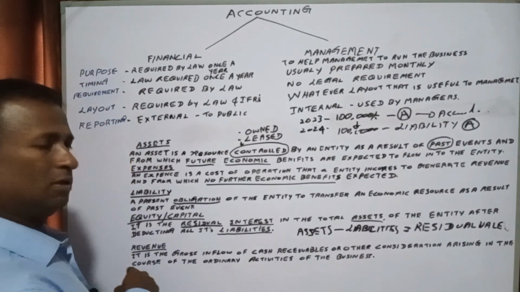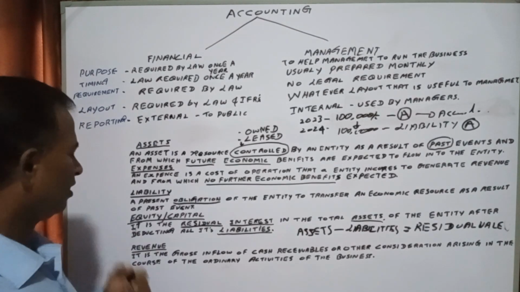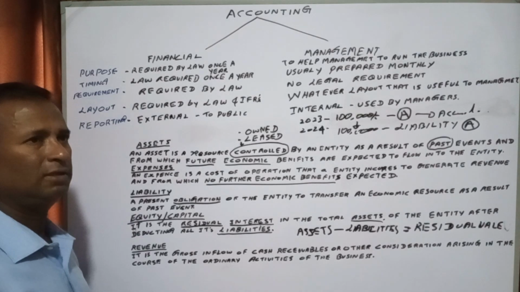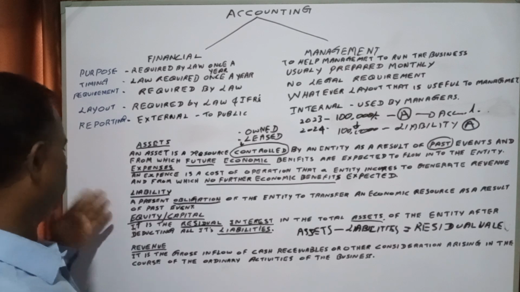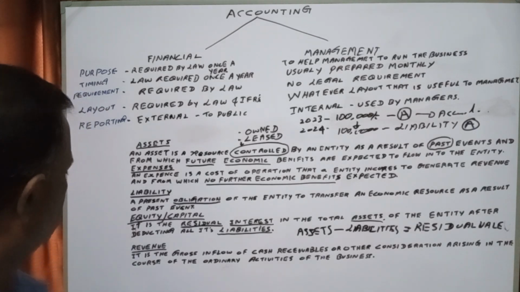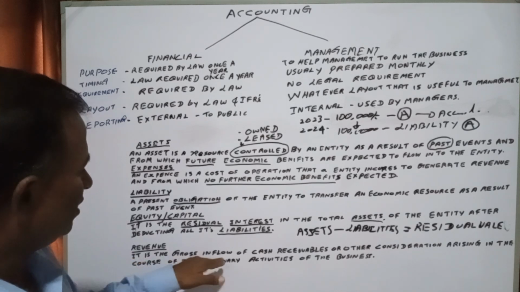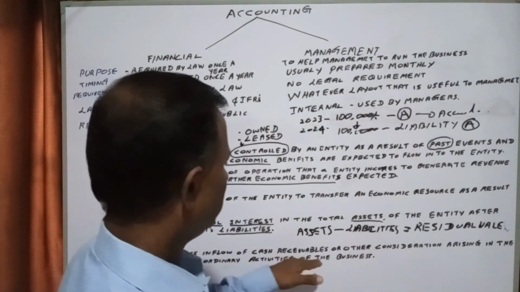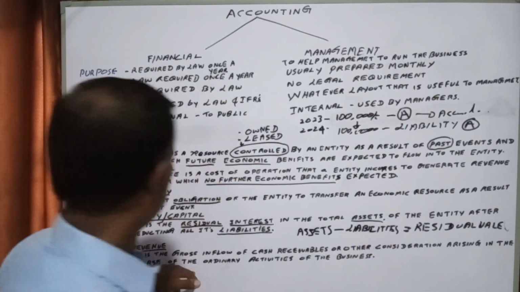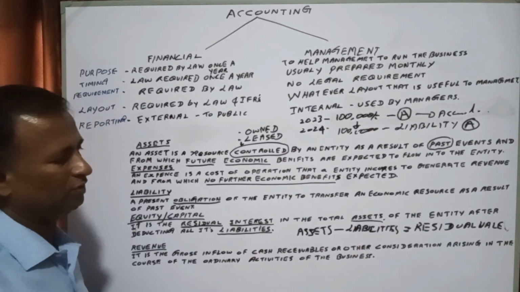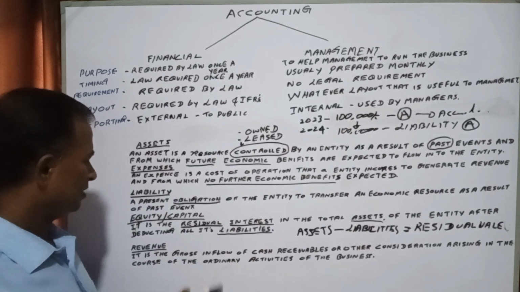Okay, the next terminology we can look into is revenue. What is revenue? It is a frequently used terminology, revenue, expenses, and so on. Revenue is the gross inflow of cash, receivables, or other consideration arising in the course of the ordinary activities of the business.